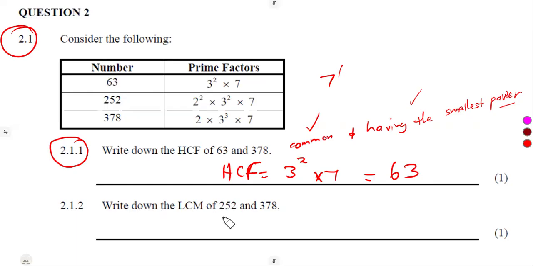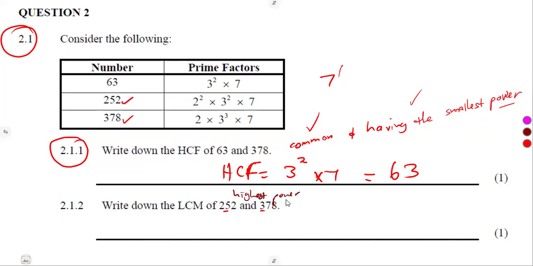All right, write down the LCM of 252 and 378. The LCM has nothing about being common. The number must just exist, must be there, must be available, must be visible, and having the highest power.